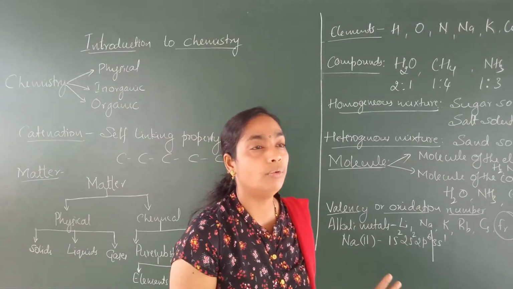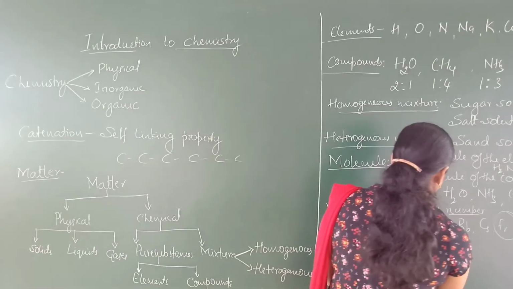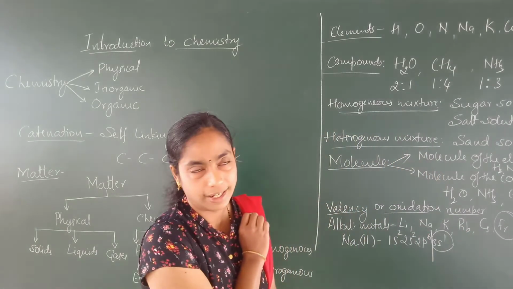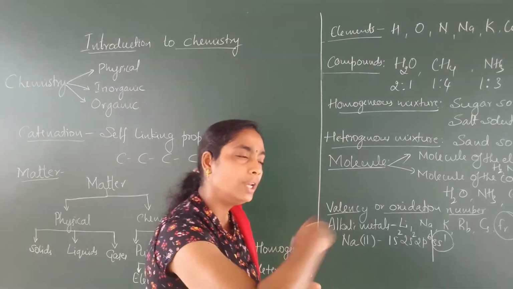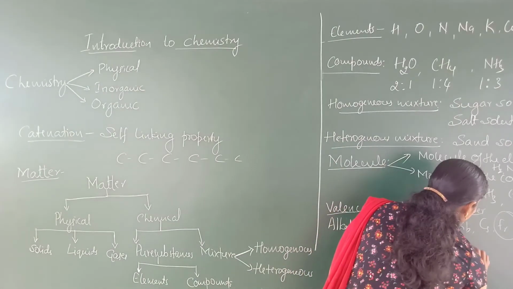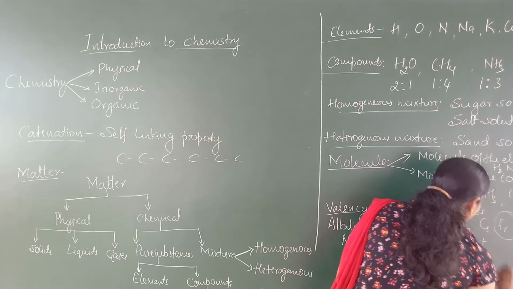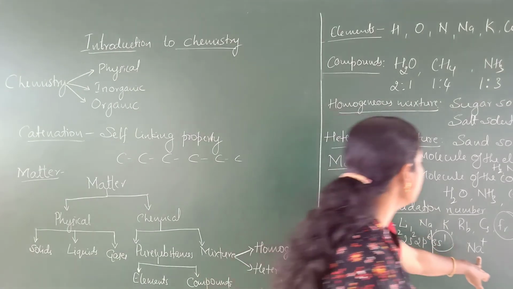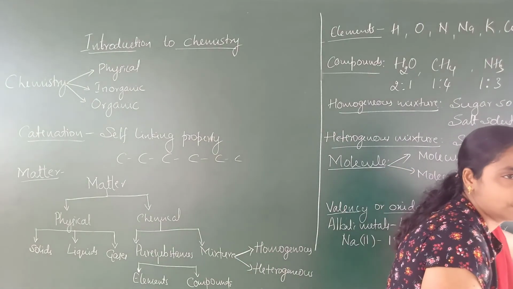During chemical bond formation, sodium can lose this valence electron, or sodium donates this valence electron to another atom, and it is converted to Na plus ion. So the valency of the alkali metals is always +1.